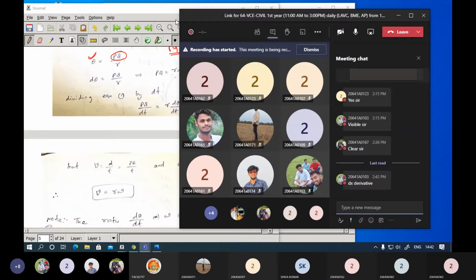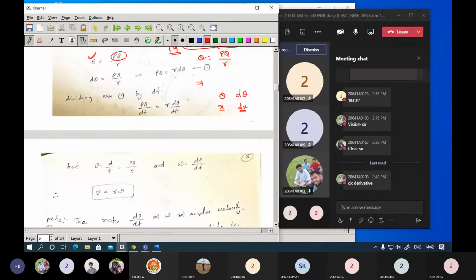Okay, dx is a derivative. Other than that, suppose you are having a movement like this, a particle has moved somewhere between these 2 points. Suppose this is 1, this is 2. Now here the particle has moved somewhere, some 0.5, some half distance here.